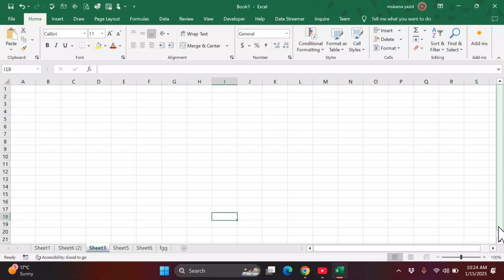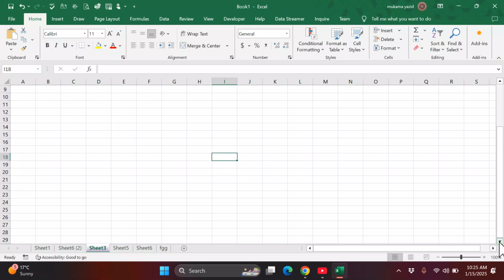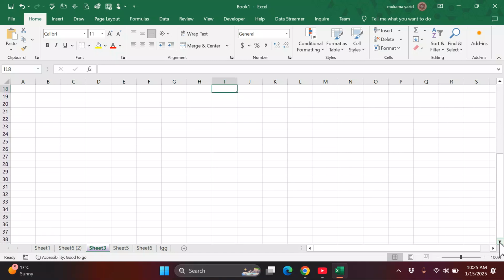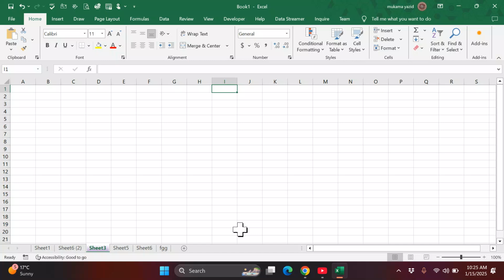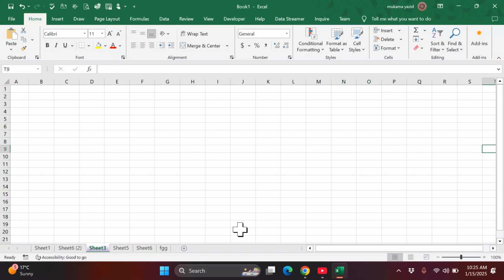So we have even this navigation scrolling bar, vertical, you click down, just in case you are down and you want to go back up. You can use this one as well to go up. Another thing, you can use what we call arrow keys to move your cursor up. It can also help you to navigate.